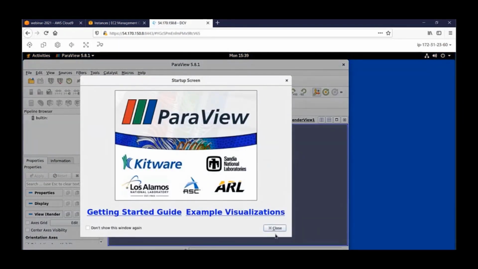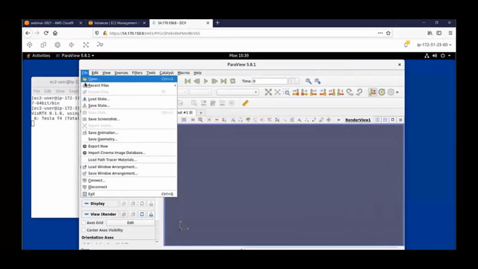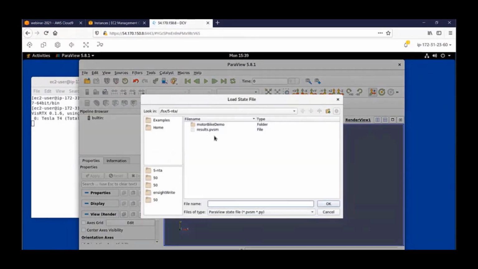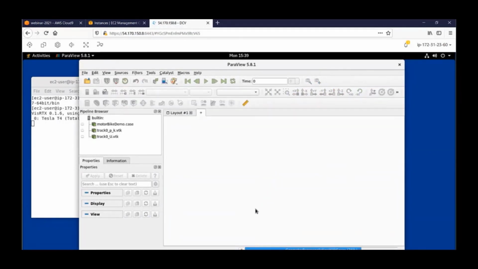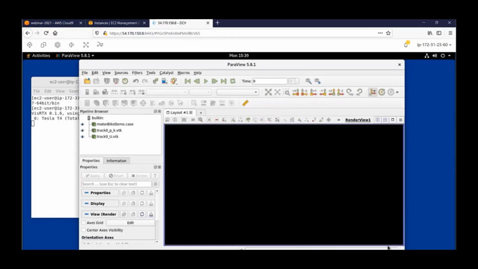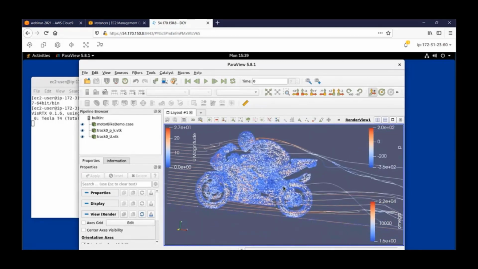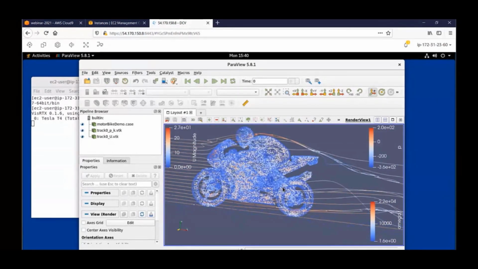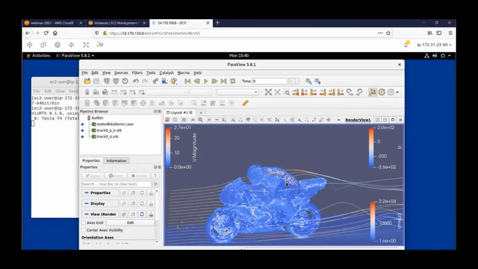So in this case, I can start, for example, ParaView, and then visualize the output of the simulation that I have run before. Okay, here we go. So this is the output of the simulation, and you can use all the ParaView commands to analyze your results and then eventually submit another job.